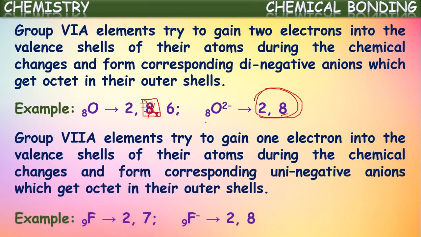For example, fluorine, as we just said, has configuration 2,7 and hence it gains 1 electron to get the stable octet configuration 2,8. In this way, 7A group elements gain 1 electron and form uni-negative anions to attain the octet configuration.